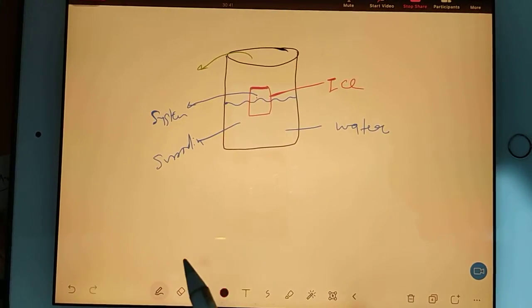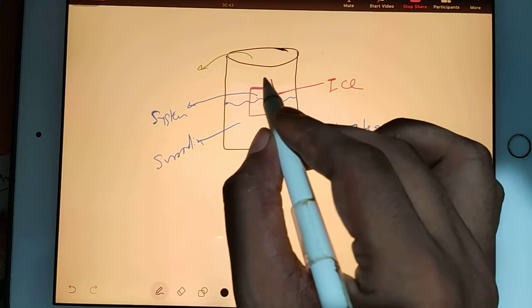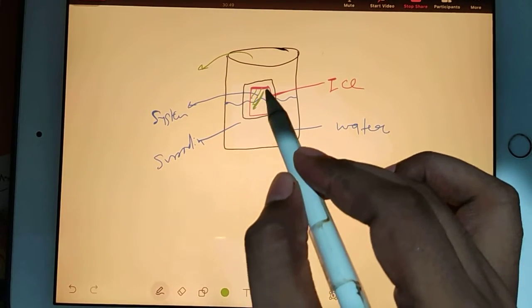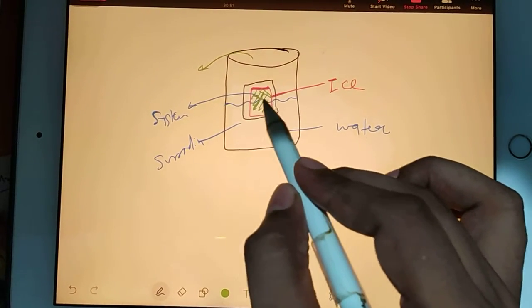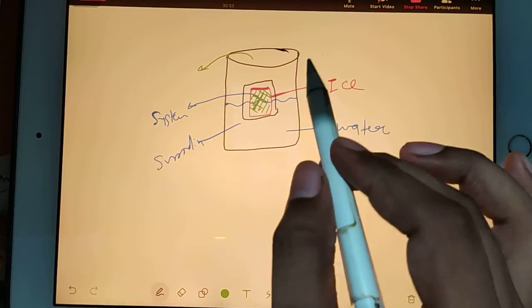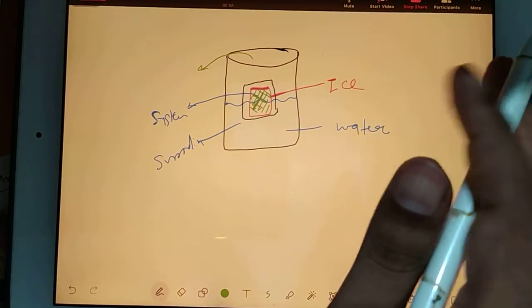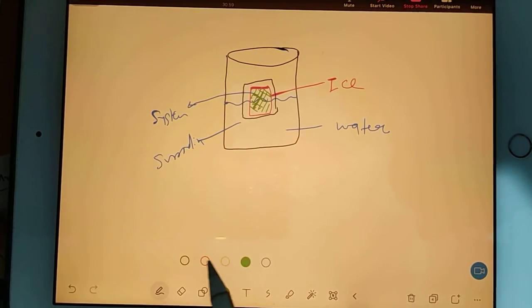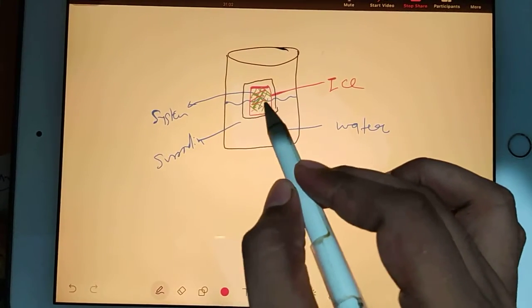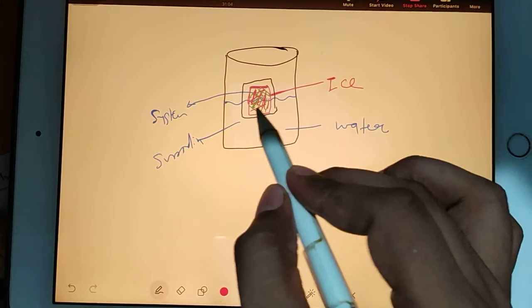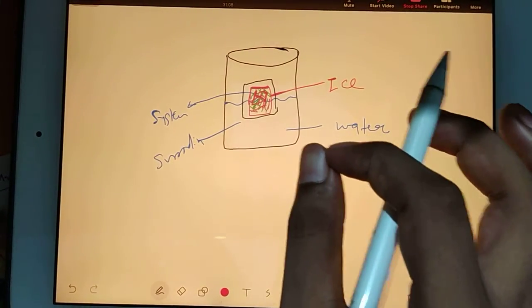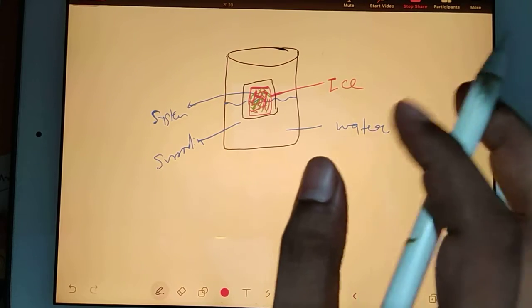Why am I considering this ice as system? Because I want to analyze whatever is happening with the ice. Whatever part you are analyzing, doing thermodynamic study of, that part you will call your system. So this ice I am saying as my system. Now what will I do? I will analyze the ice, and after a certain time I will find that there is no ice, meaning the entire ice has converted into water. This will happen. Okay.